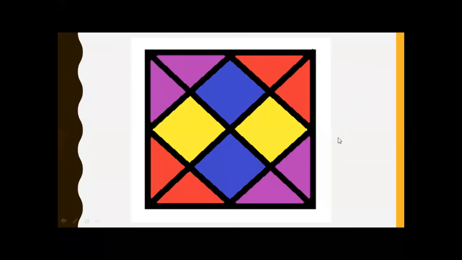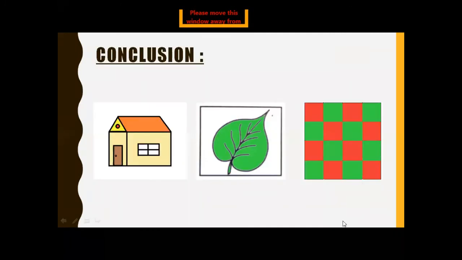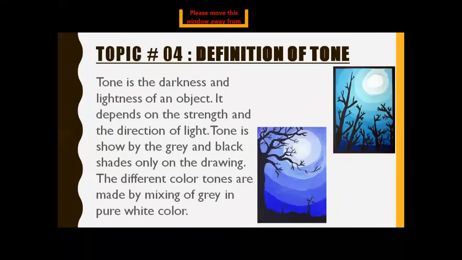Before starting the fourth topic, our fourth topic is the definition of tone. First, we define the tone. What is the tone? Tone is new for you, that's why we define the tone. Tone is the darkness and lightness of an object.